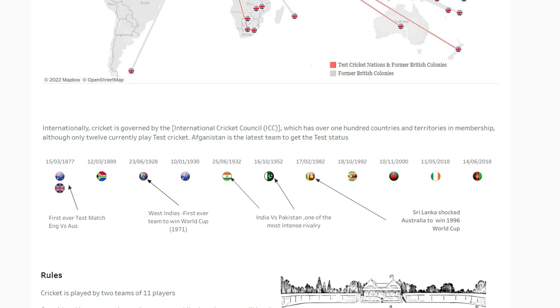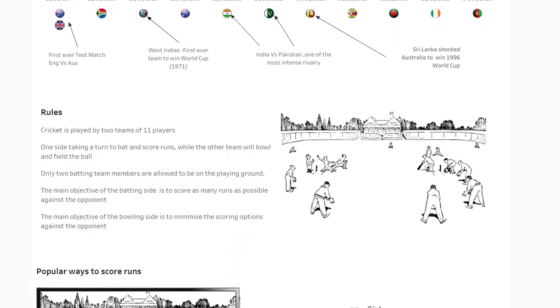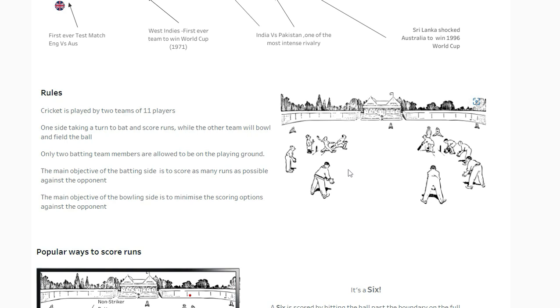Okay, let's move over to the rules and regulations now. Cricket is played by two teams, 11 players each. So you will have bowler, batsman, wicketkeeper, fielders, and so forth. The main objective of the batting side is to score as many runs as possible, whereas the main objective of the bowling side is to minimize the scoring options, maybe maiden overs or wickets.